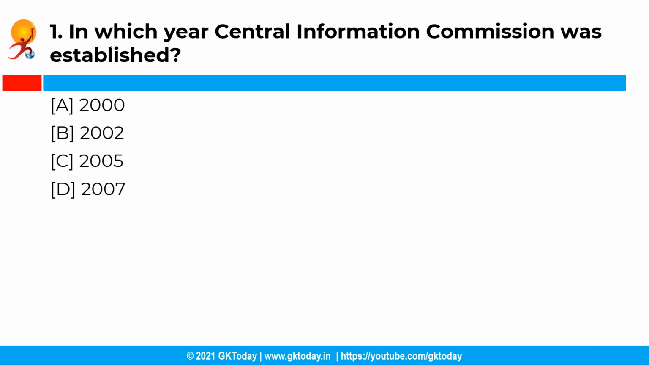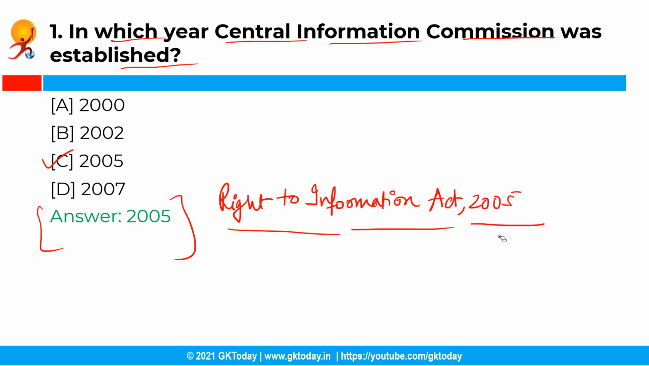So the first question is, in which year Central Information Commission was established? So you have the following options and the correct answer is option C, that is in the year 2005. See, the Central Information Commission was established by the central government of India in the year 2005, and it was constituted through an official gazette notification under the provision of the Right to Information Act of 2005.